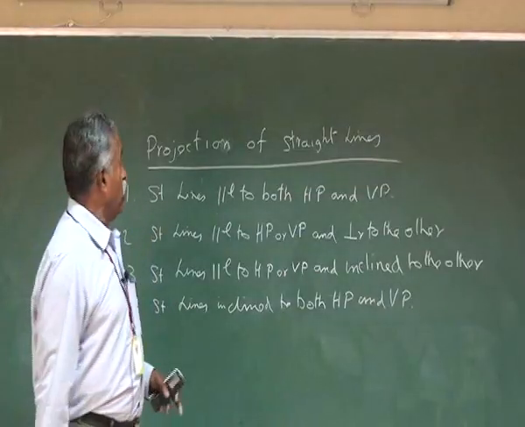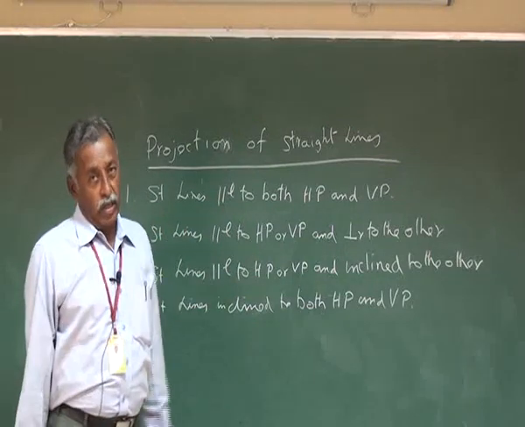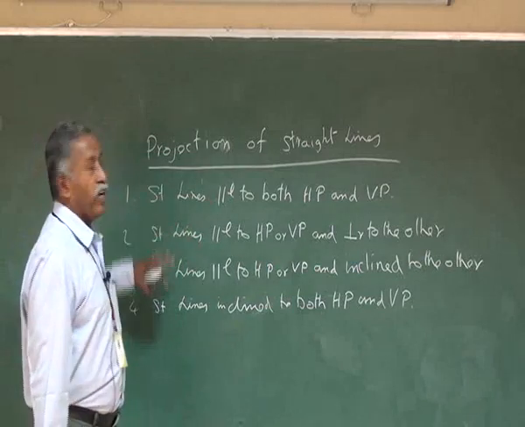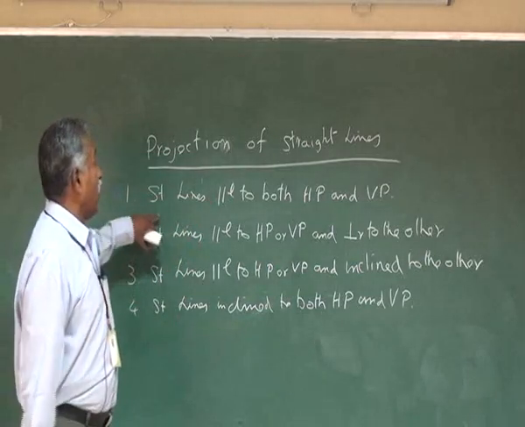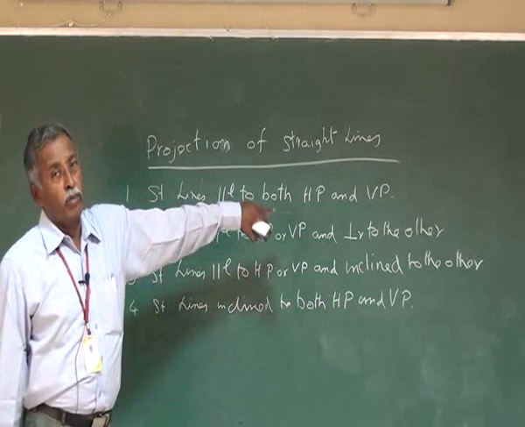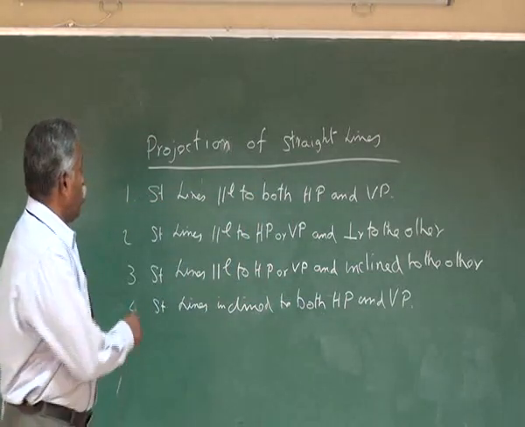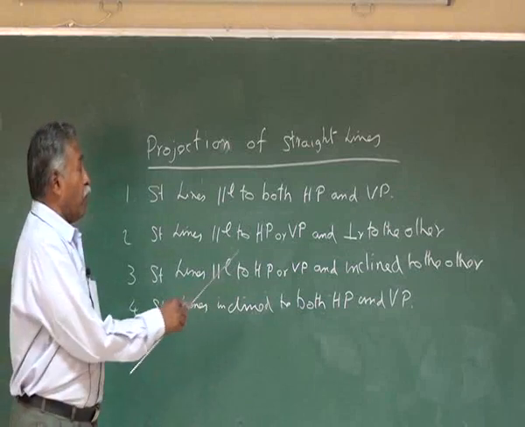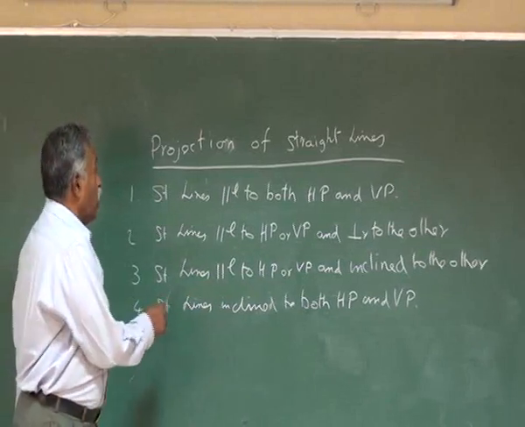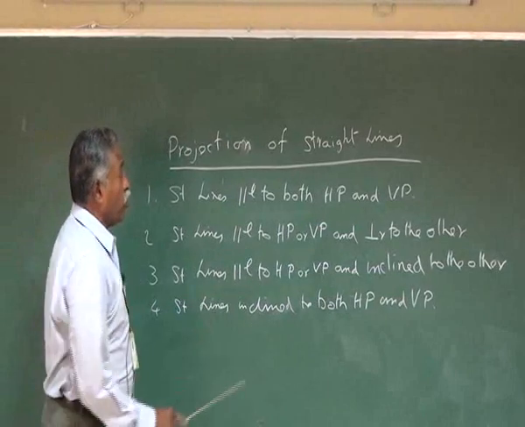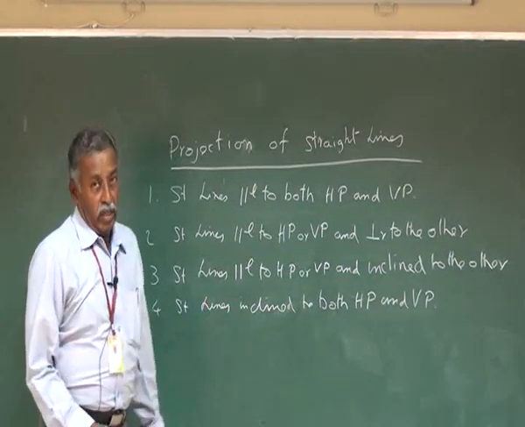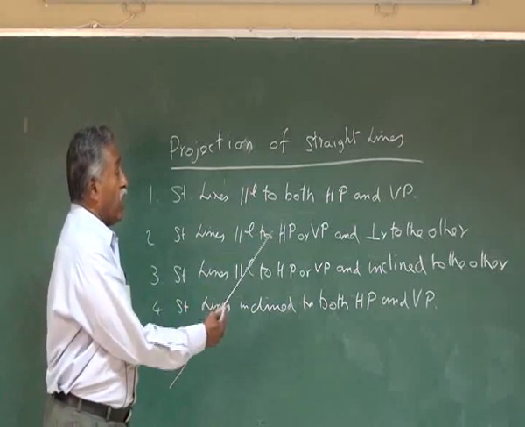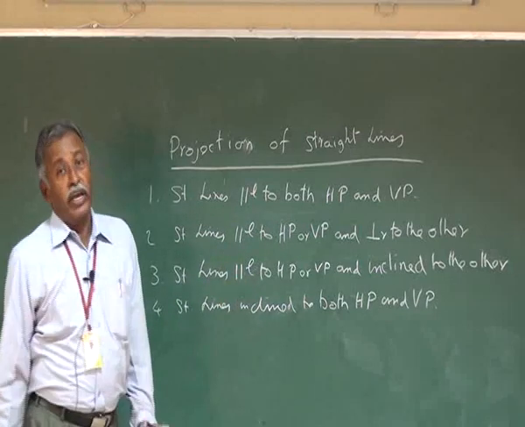Next we are going to see projection of straight lines. Projection of straight lines can be dealt in four different ways. Number one, straight lines parallel to both the horizontal plane and vertical plane. Number two, straight lines parallel to HP or VP and perpendicular to the other. That means if the straight line is parallel to HP, it is perpendicular to VP. If the straight line is parallel to VP, it is perpendicular to HP.